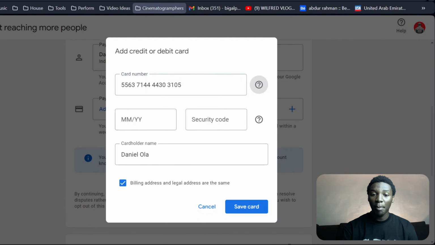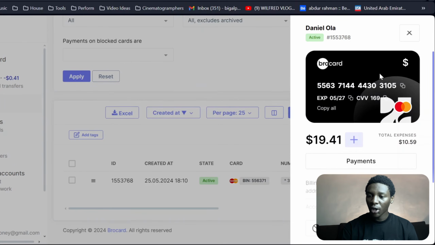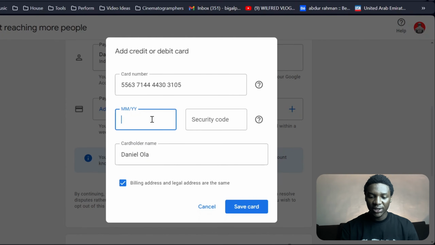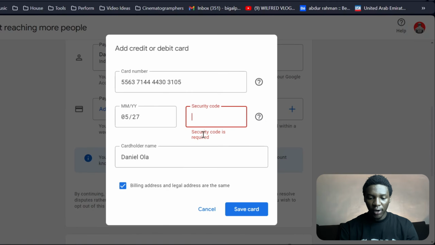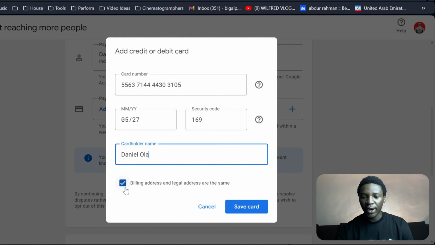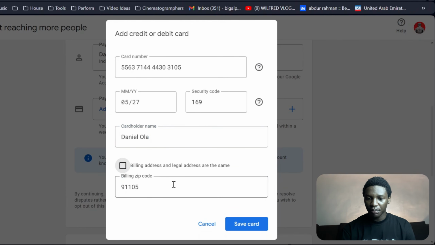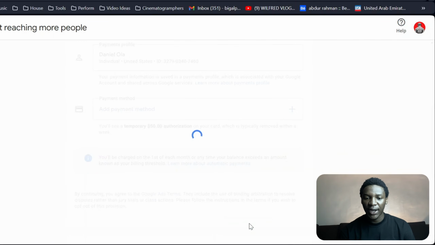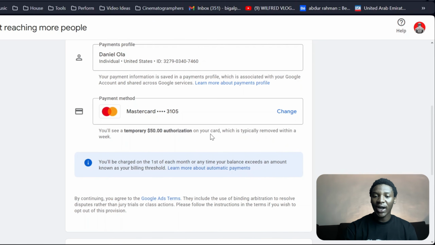So I'm going to paste my card number and then I'm going to copy my expiry date and paste that there, right? And then I'm also going to copy my security code, right? So I'm going to do that and then paste that there, right? And then my card holder name, I'm going to put that right there. Billing address and legal address are not the same. So my billing address is going to be 91105. And then I'm going to click on save card. You're going to see that Google Ads is going to automatically add my card right here, right?